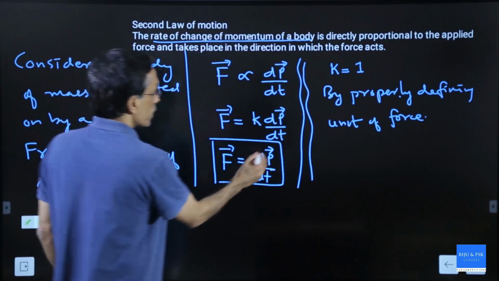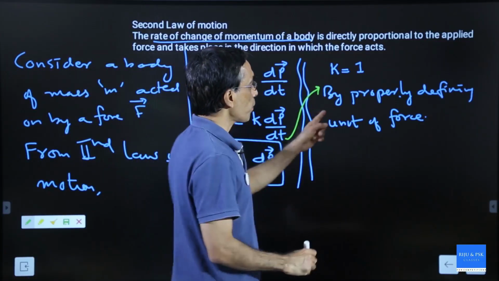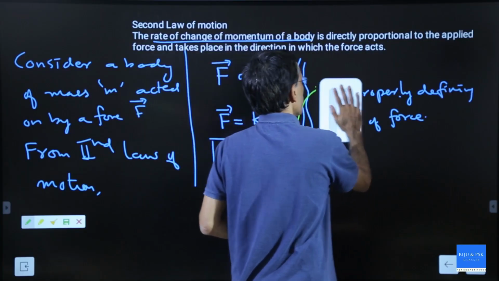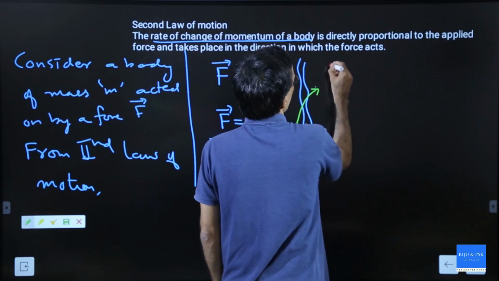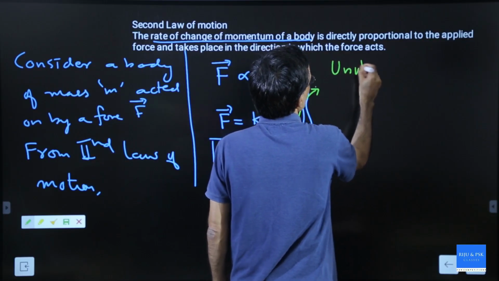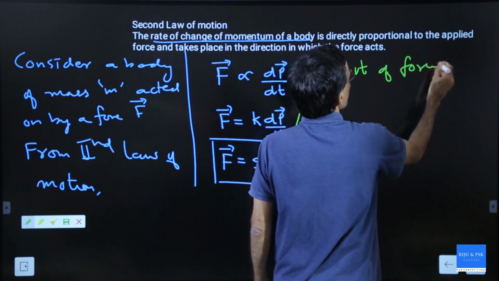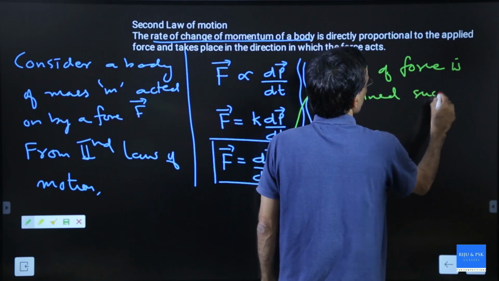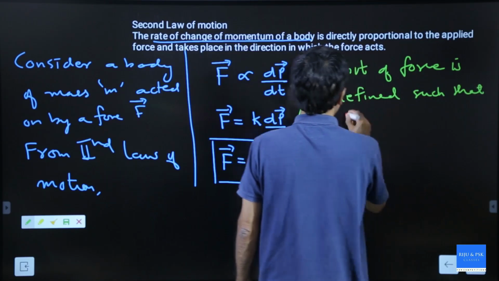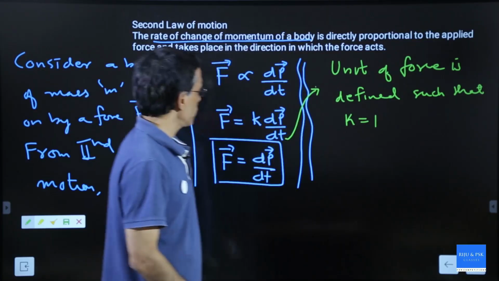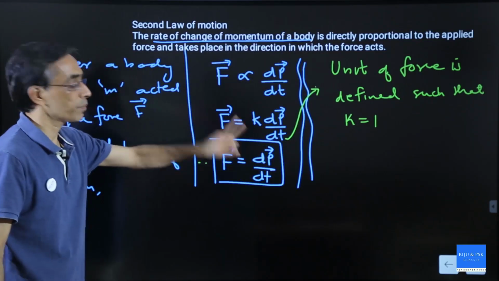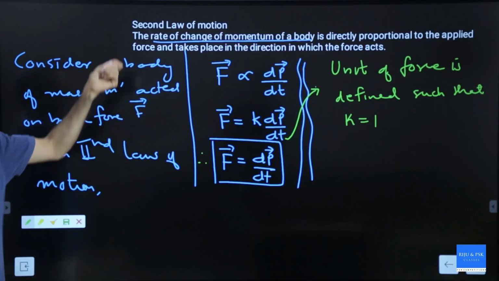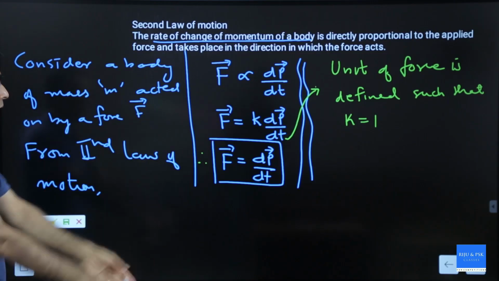Then you should write here, unit of force is defined such that K equal to 1. Therefore, F is equal to dP by dt. So this gives you the derivation of the ever famous equation F is equal to dP by dt. Fine. Now let us continue.